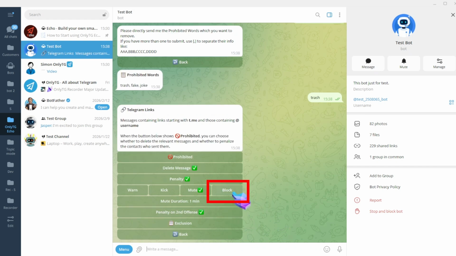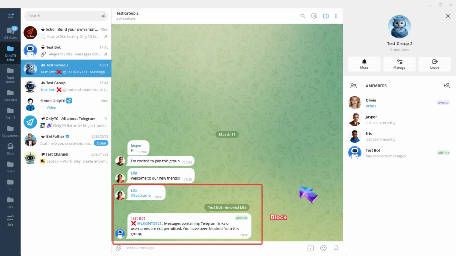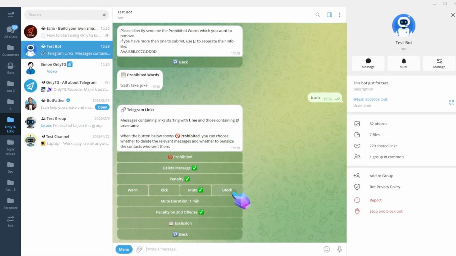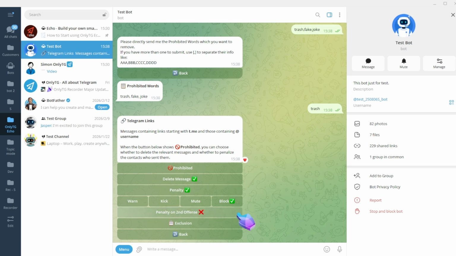Block. Ban members who violate the rules, which means removing them from the group and preventing them from rejoining. Supports the penalty on second offense option.